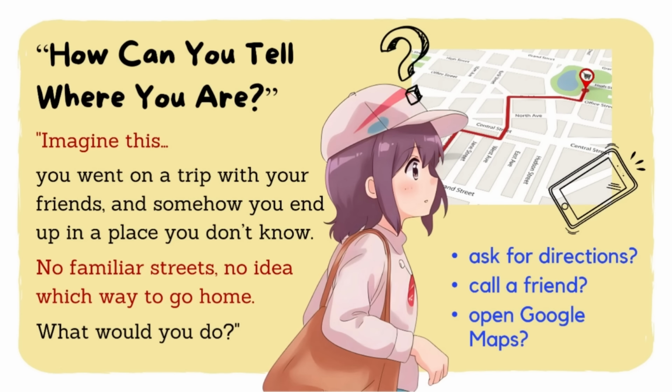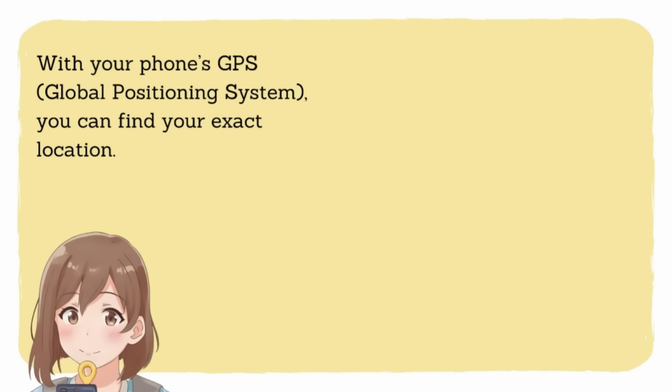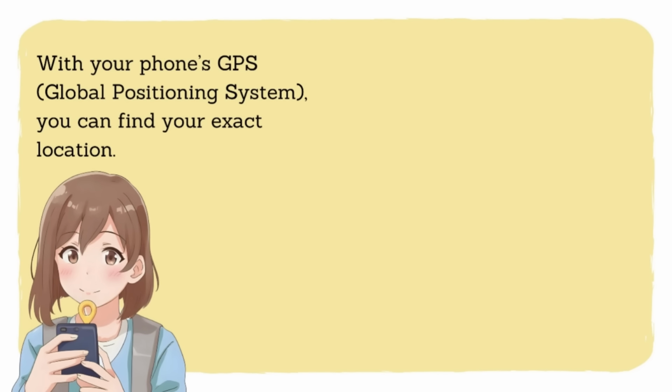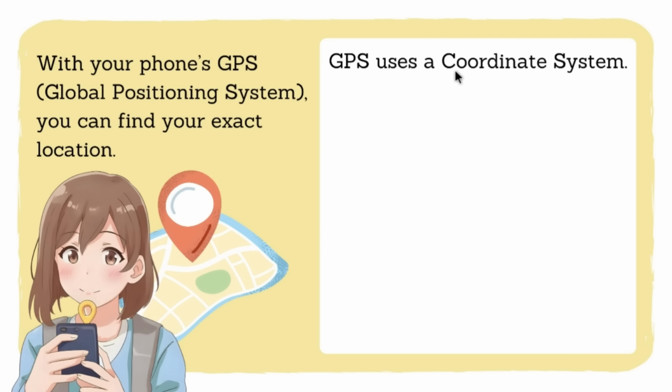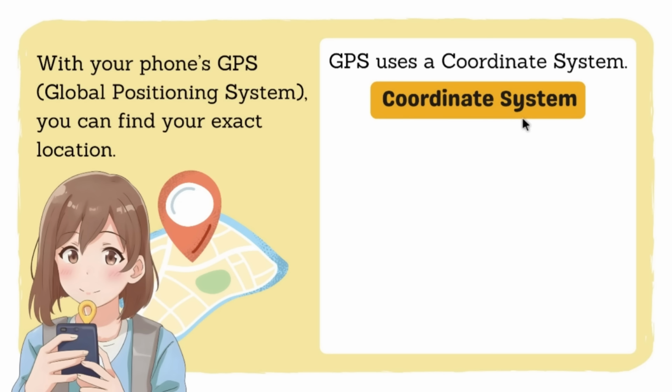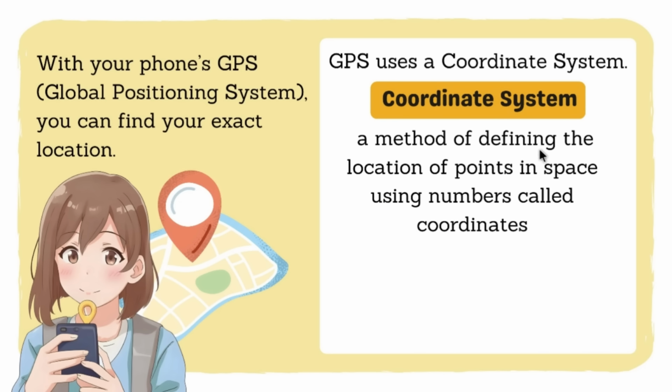Kasi ang Google Map natin, your phone has a GPS. With your phone's GPS, ito yung tinatawag nating Global Positioning System, you can find your exact location. Gamit lamang yung phone mo kapag meron ka pong data. Now, GPS uses a coordinate system. Paano niya ba yun nagagawa? Like for example, your Google Map. So, coordinate system is a method of defining the location of points in a space using numbers called coordinates.